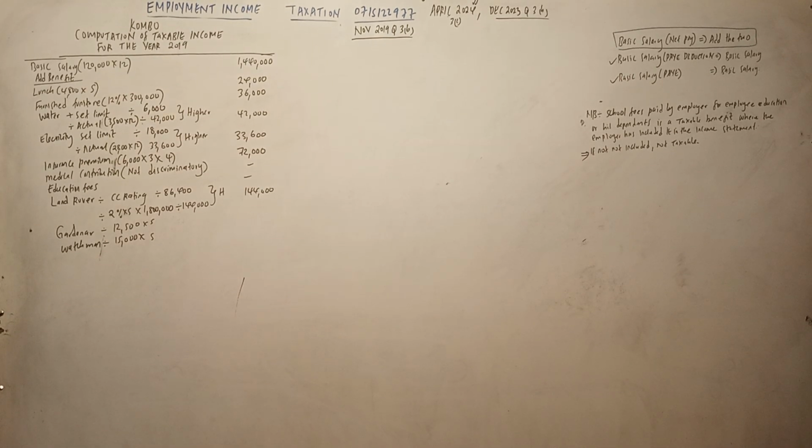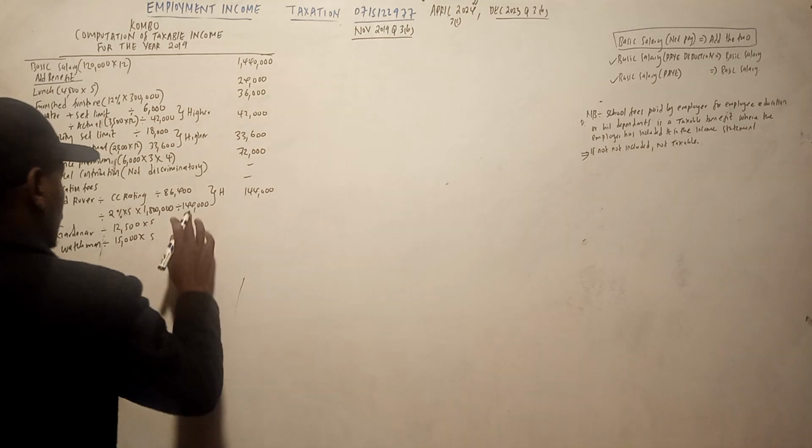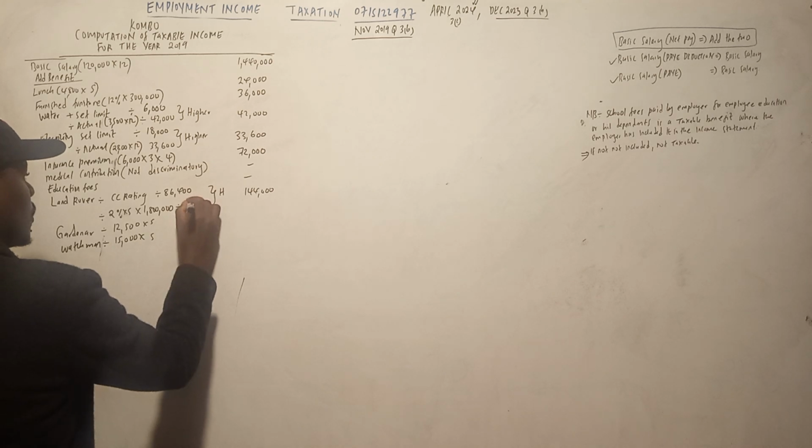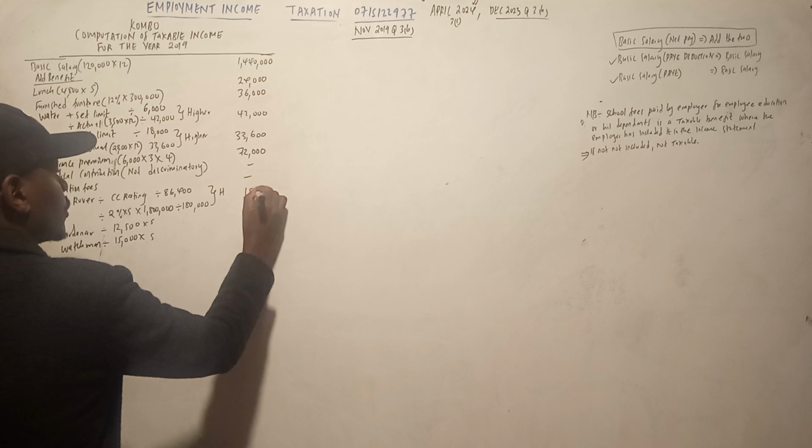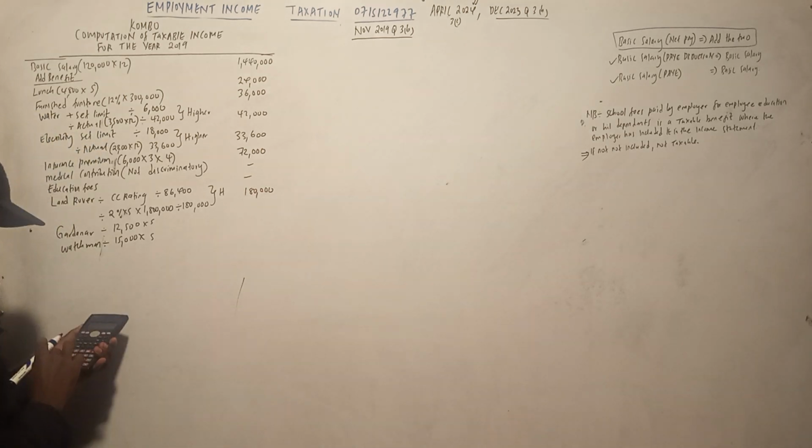So itakuwa ni 0.02 times 5 times 180,000, which is a lot. 0.02 times 5 times, sorry, 1.8. 180,000. So this is supposed to be 180. So you pick the higher. 180,000. Hizi zingine ni kawaida.